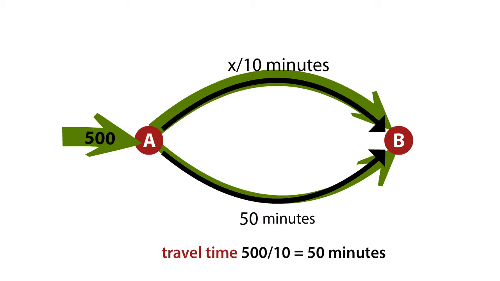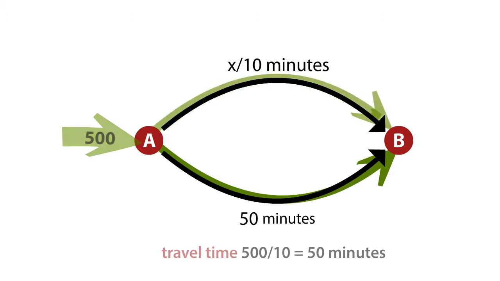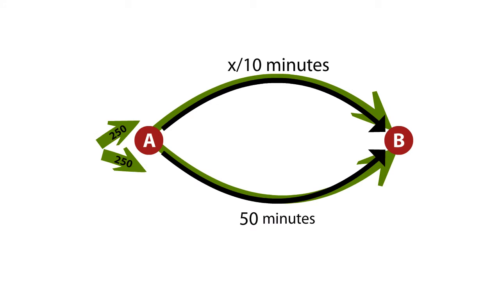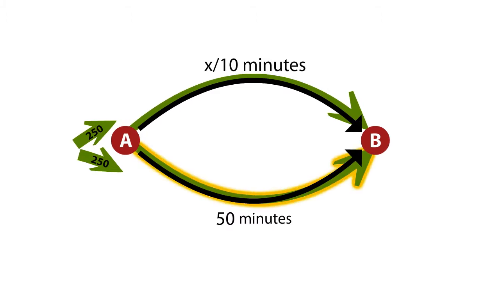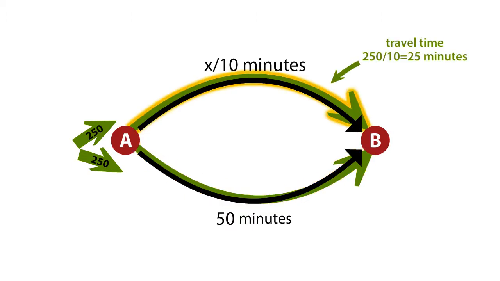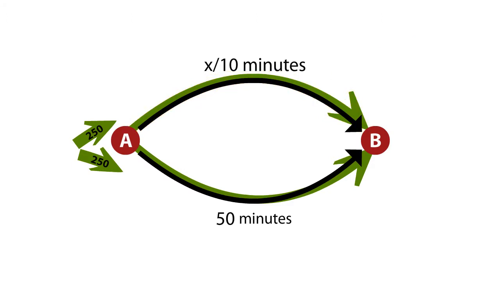But in some sense, this is not the optimal solution. We could split the traffic and send 250 people on each of the 2 different options. This would make the travel time for the 250 people who chose the 50-minute path the same 50 minutes as before, but improve the travel time for the other 250 people to 250 over 10, which is 25 minutes, quite a bit of improvement. So what happened in this improved solution is that we made it better for some people without making it worse for anyone.